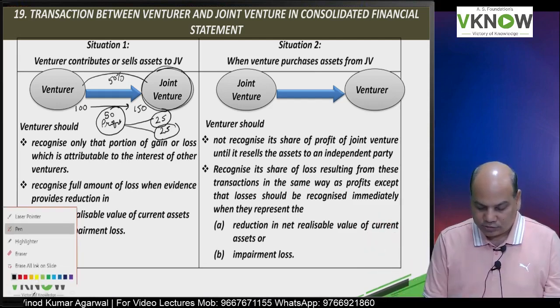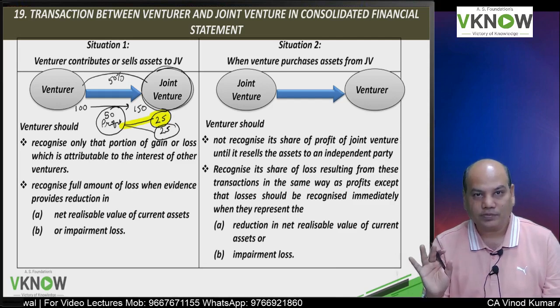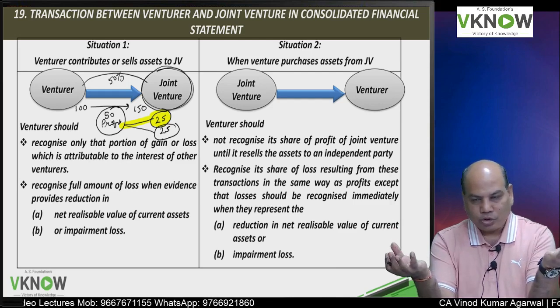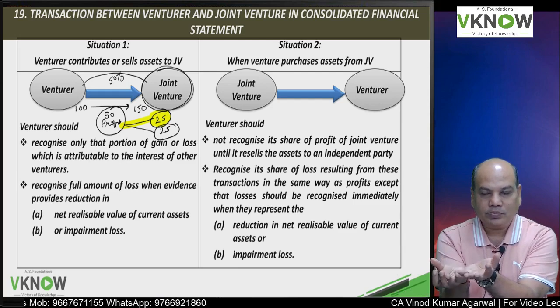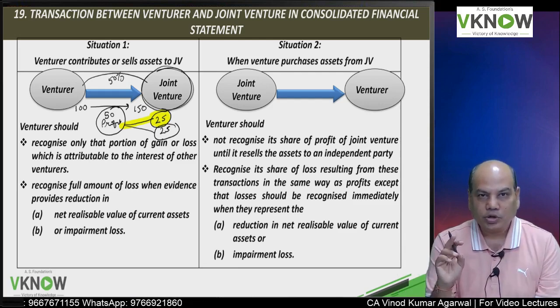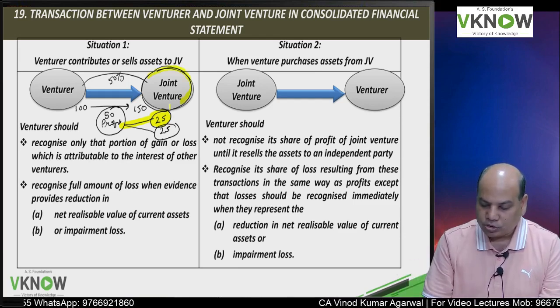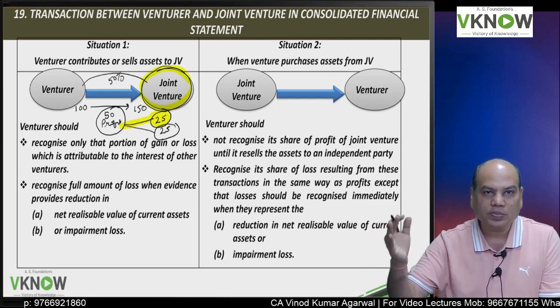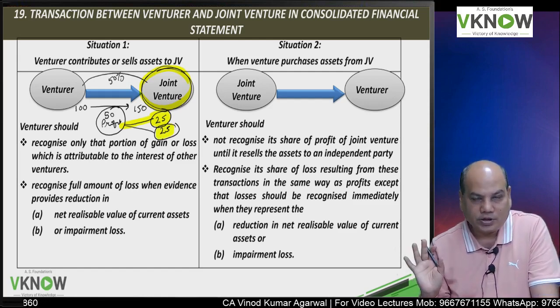So what the standard says, to the extent you have made profit by transacting with yourself, because this is venturer, this is joint venture, you are 50% owner in the joint venture. So if you are selling to joint venture, you are making profit from yourself. So don't recognize your share in profit till the goods or the asset is sold by the venturer to a third party, but you can recognize the share of profit of other venturer.